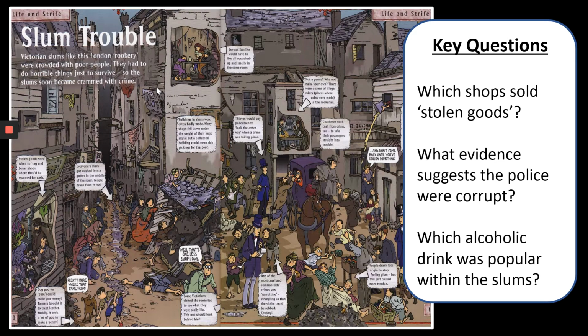3 questions. Number 1, which shop sold stolen goods? Number 2, what evidence suggests the police were corrupt? And which alcoholic drink was popular within the slums? So this is a chance to pause the clip and to look for those answers.